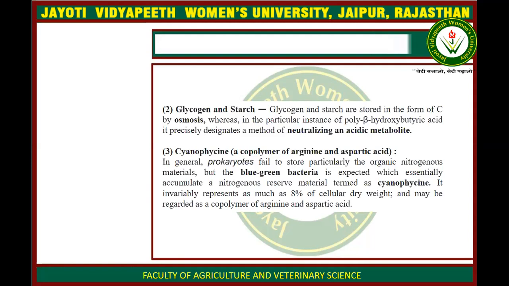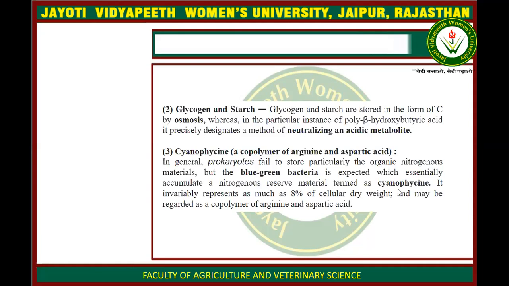But some blue-green algae bacteria have the capability to accumulate nitrogen as a reserve material, and this particular reserve material is known as cyanophycin.